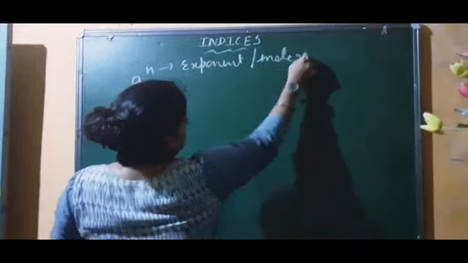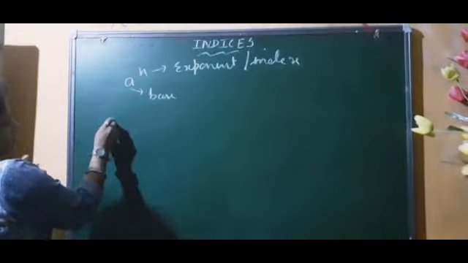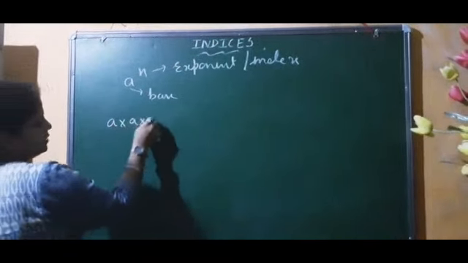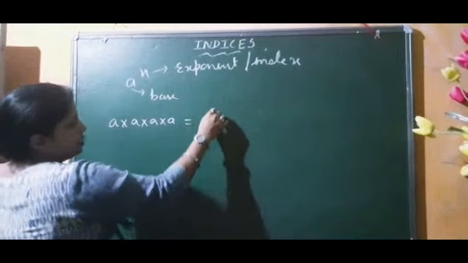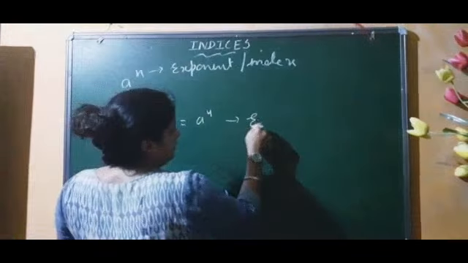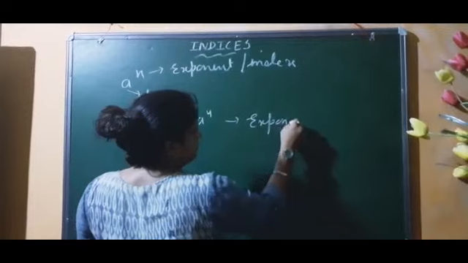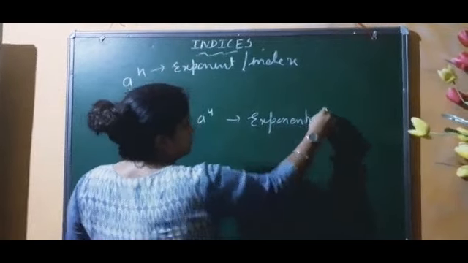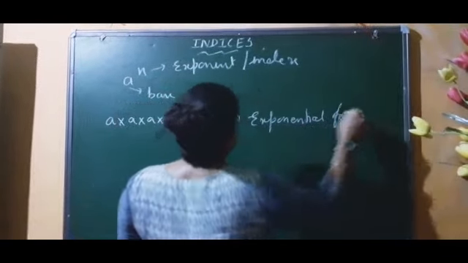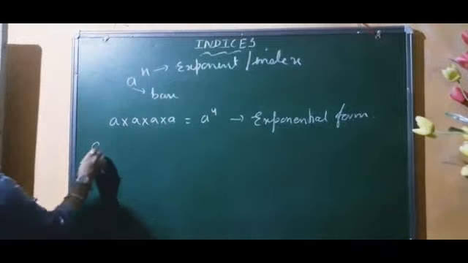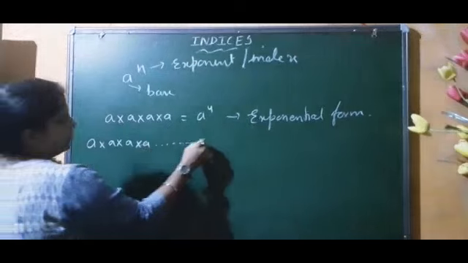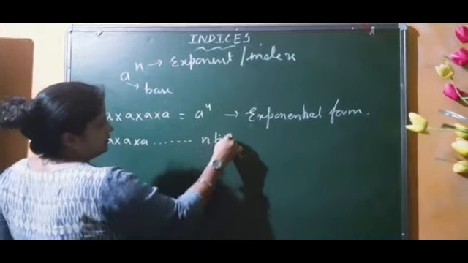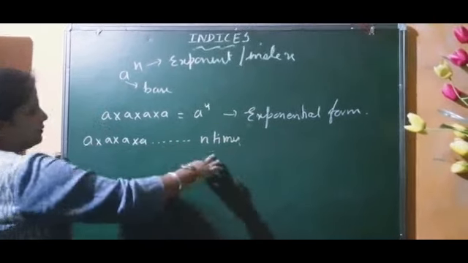And if we are writing a into a into a into a, so many times, like 4 times, then a to the power 4 is its exponential form. And if it is not written how many times it is multiplied, then what we are doing, n times it is written that it is multiplied n times, maybe 10 times.